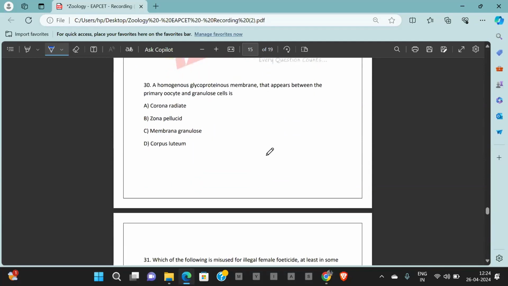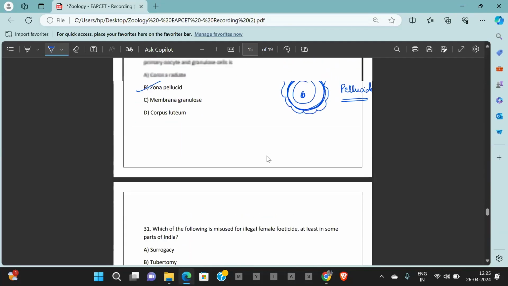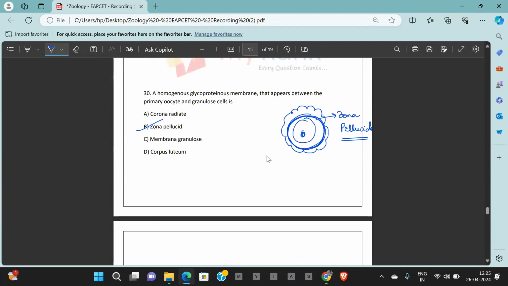Question number 30. A homogeneous glycoproteinaceous membrane that appears between the primary oocyte and granulosa cells. Now, imagine there is a primary oocyte. Around this, there are granulosa cells. But in between them, there is a layer of glycoprotein. This wall of glycoprotein is called zona pellucida. What is it called? Zona pellucida. Answer is option B. Question number 30, answer is option B.